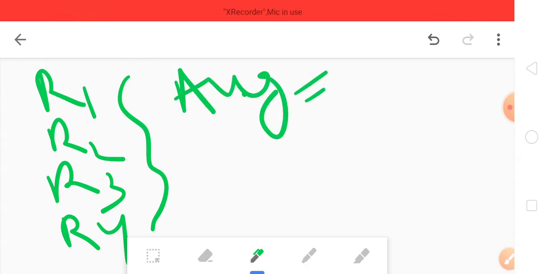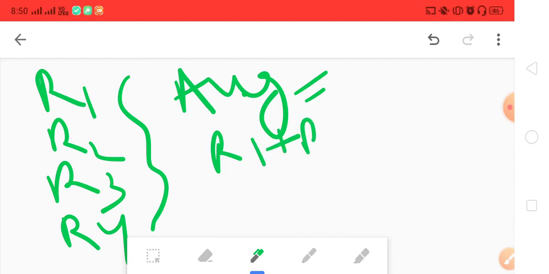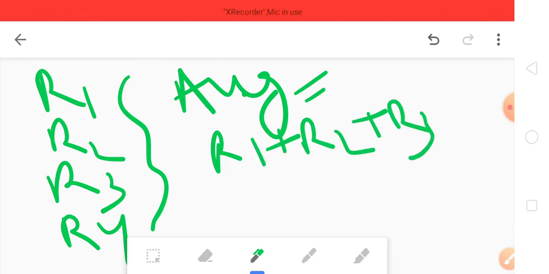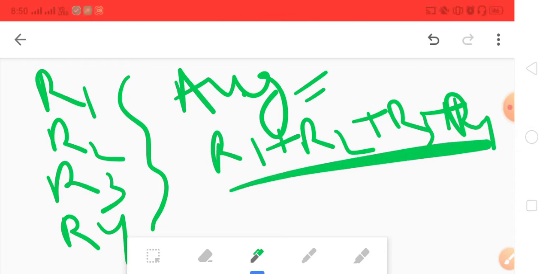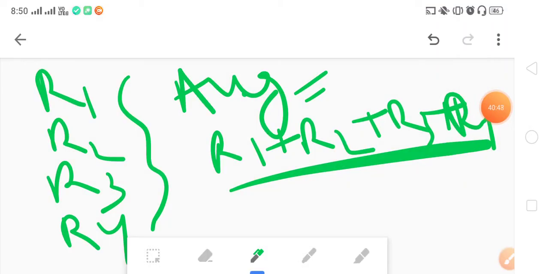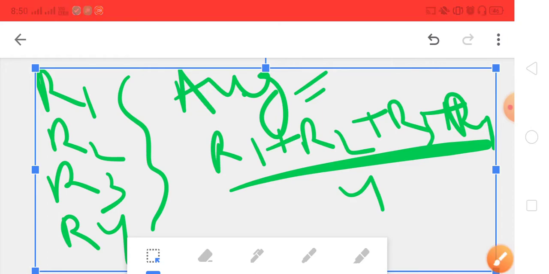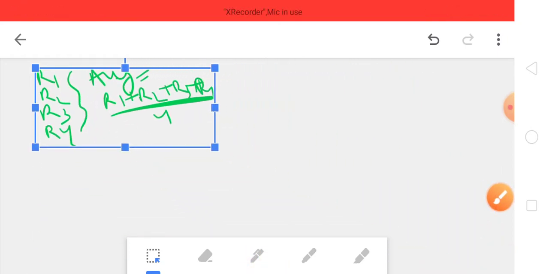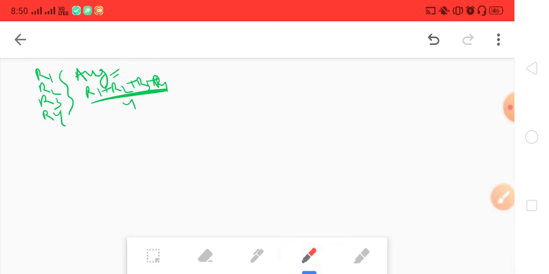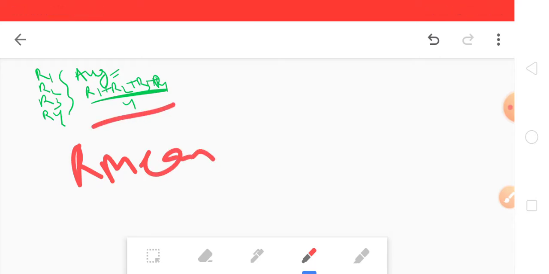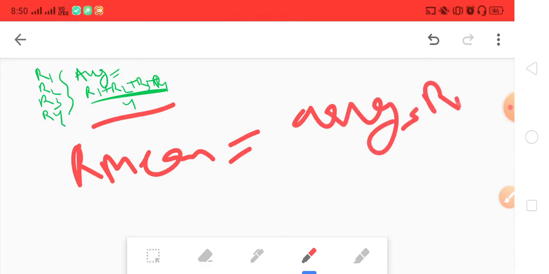That is R1 plus R2 plus R3 plus R4, and then we divide it by 4. So we get R mean, which is the average, and I'm also writing it as Rm.